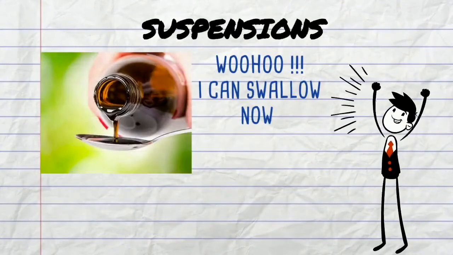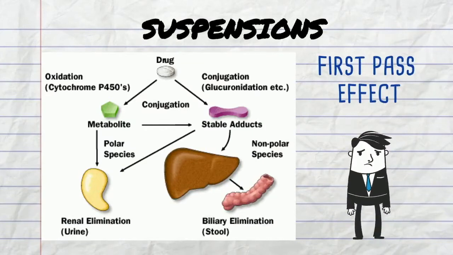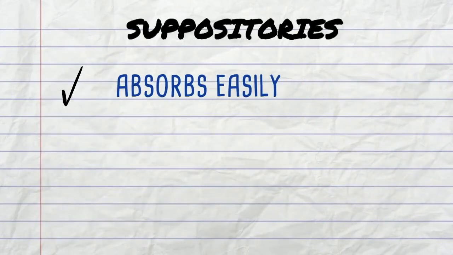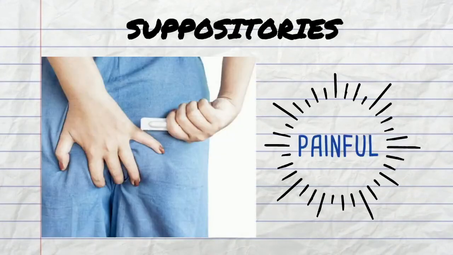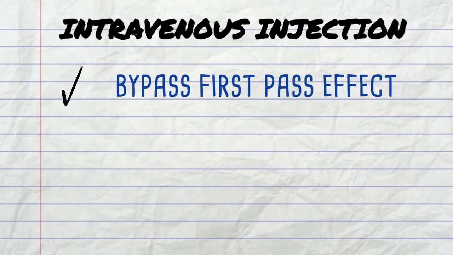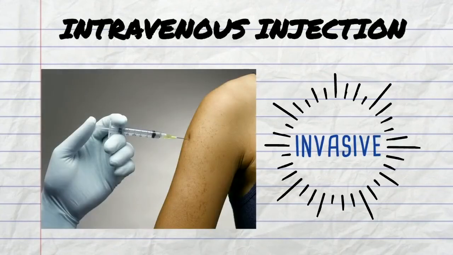So first off, suspensions provide a great substitute for swallowing tablets, but they are still limited by the first pass effect. On the other hand, suppositories are more easily absorbed, and they also bypass the first-pass effect, but they have an undesirable administration method. Similarly, IV injections also bypass the first-pass effect, and they have a very quick onset of action of about 2 minutes, but this procedure is very invasive and can cause pain to the patient.